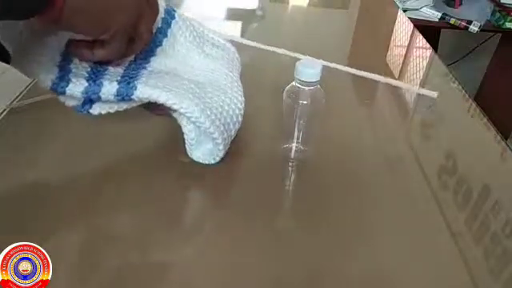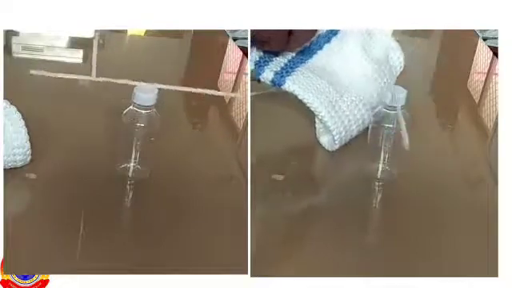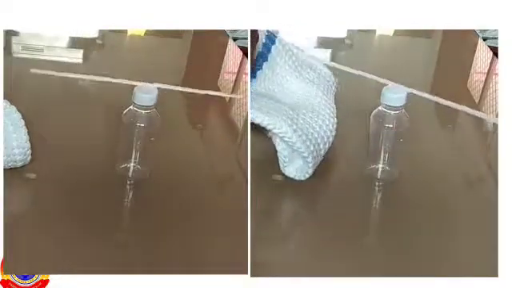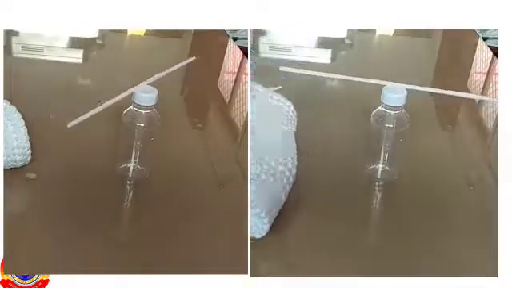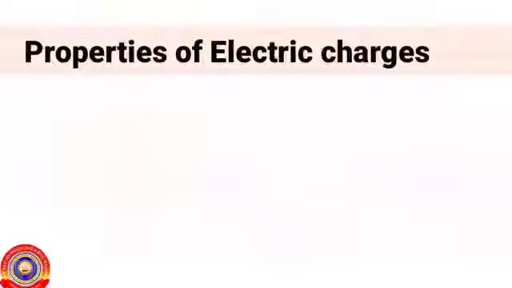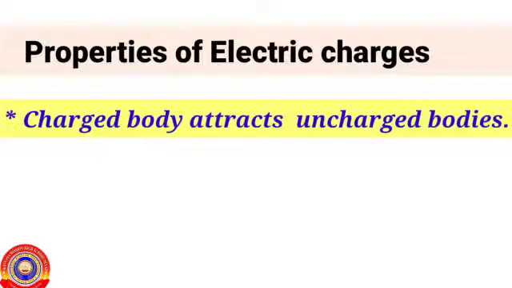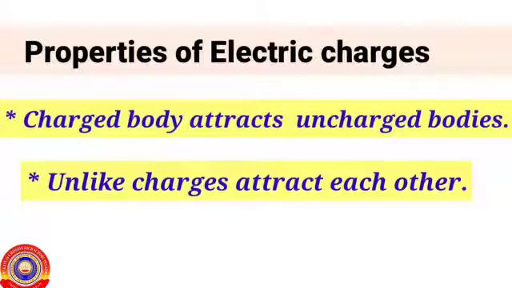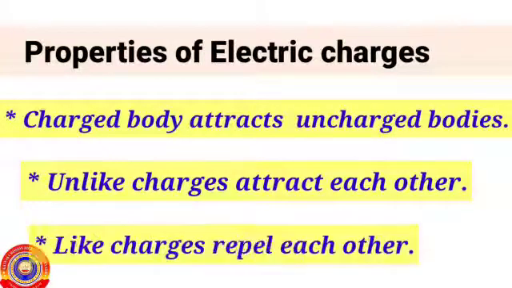The glass rod and silk attract each other. What do you understand from this? A charged object attracts or repels another charged object. So the properties of electric charge are: a charged body attracts uncharged bodies. Unlike charges attract each other, and like charges repel each other.